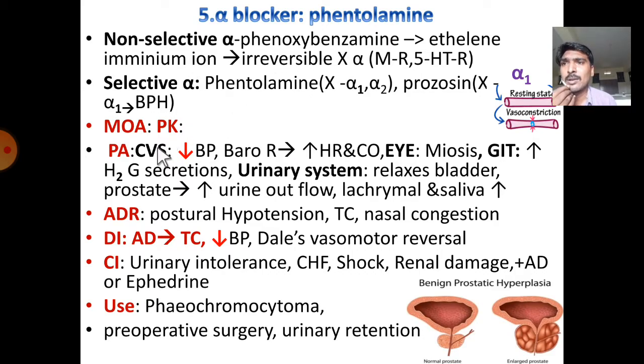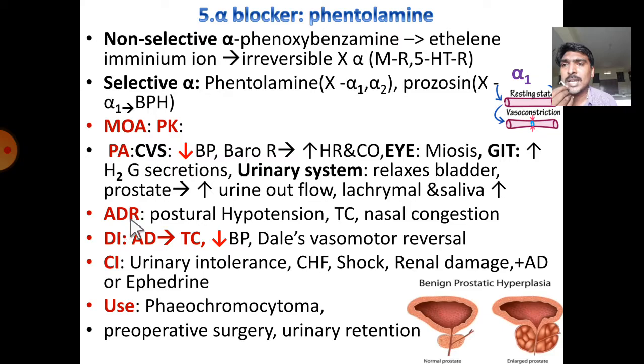Pharmacokinetics are normal. Pharmacological actions: on the cardiovascular system, it produces hypotension. It also stimulates baroreceptors, so due to this heart rate increases and cardiac output increases. Upon the eye, it causes miosis, and in the GIT it increases histamine release as well as gastrin secretion. In the urinary system, it relaxes the bladder walls as well as the prostate gland, which facilitates urine outflow. Another action is that lacrimal secretion and salivary secretion are also increased.